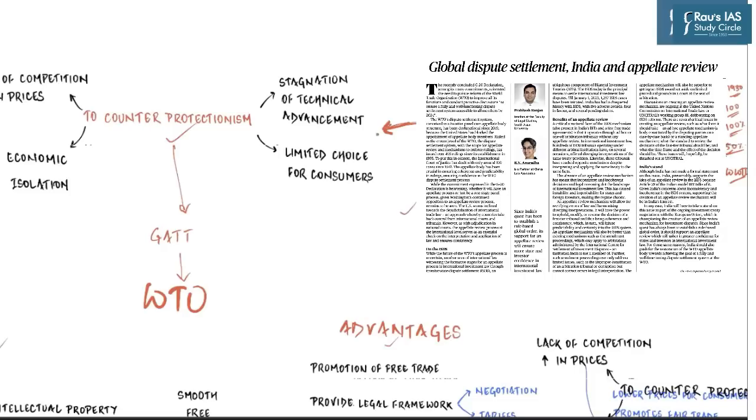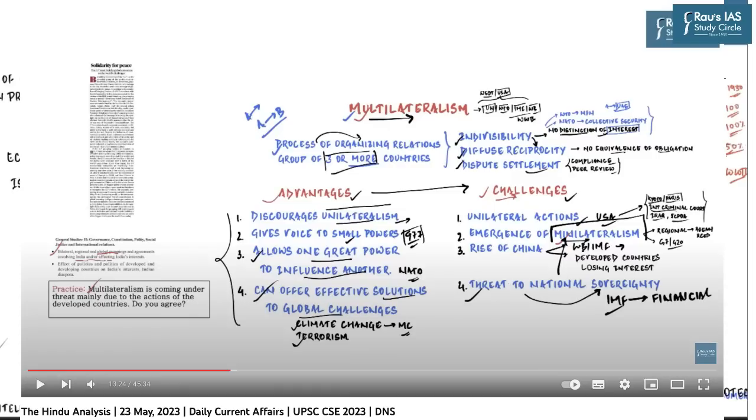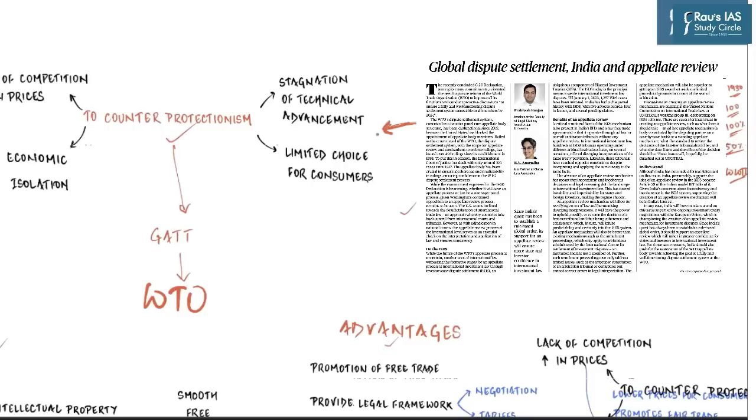Now, in this sentence, a lot of things would not be making sense to you. For example, what is multilateralism? If you want to know about multilateralism, you can watch another DNS where we have discussed the concept of multilateralism and what are the threats to it. But if you don't want to watch that video, you can simply understand it to be an institution which is created as a result of 3 or more nations coming together to form an institution. So WTO is a multilateral institution, UN is a multilateral institution, WHO is a multilateral institution.